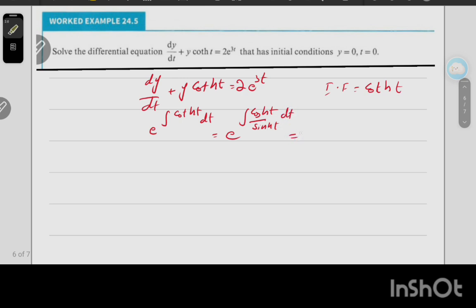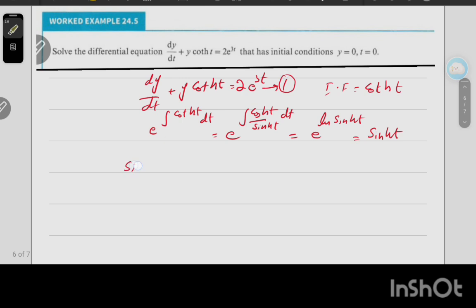If we simplify more, the derivative of sinh exists here, so here log of sinh t. Okay, this log and e cancel with each other. So our integrating factor is sinh t. Okay, now this sinh t multiply by this equation number 1.